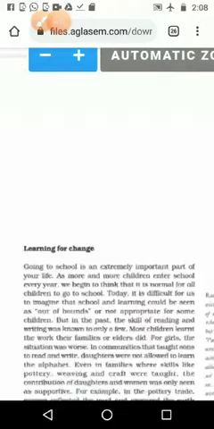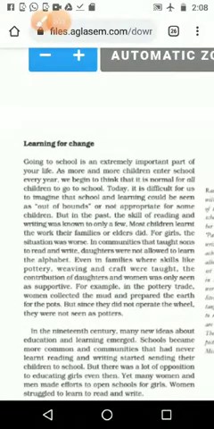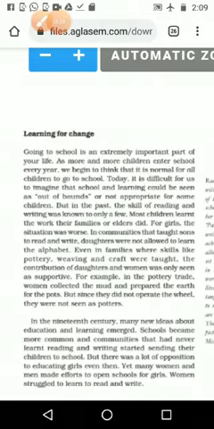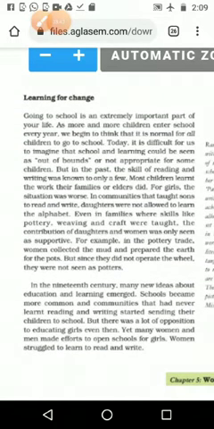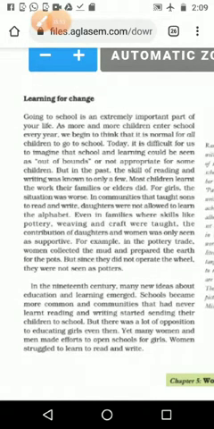Next topic, learning for change. If the ladies are learning, then the changes in society will be much faster. A very good example I can give is from Kerala. More than 90% of ladies as well as gents are literate. In 2018 the total literacy rate was 96.4%, and in that, both male and female are more than 90%.